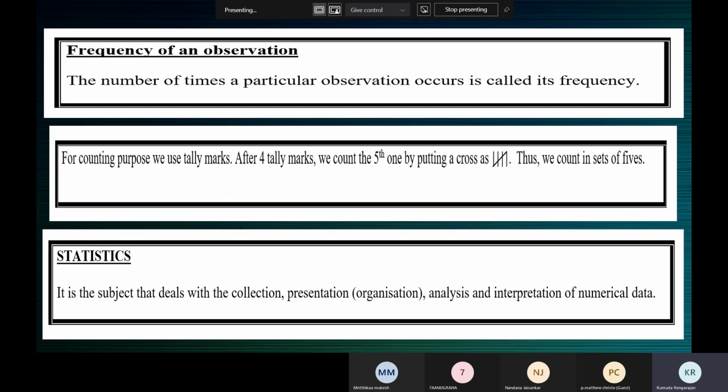Now, frequency is the number of times a particular observation occurs. Now you understand what observation is. Each numerical figure in the data is called an observation. And what is frequency? The number of times a particular observation occurs. So supposing the observation 145 happens 3 times, 3 is the frequency of 145.